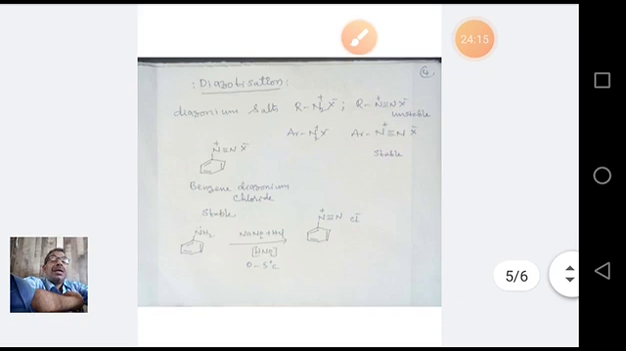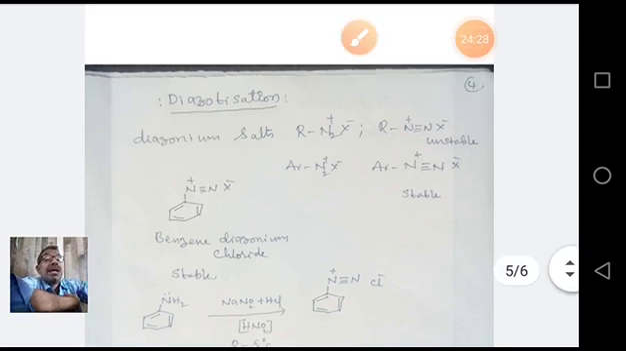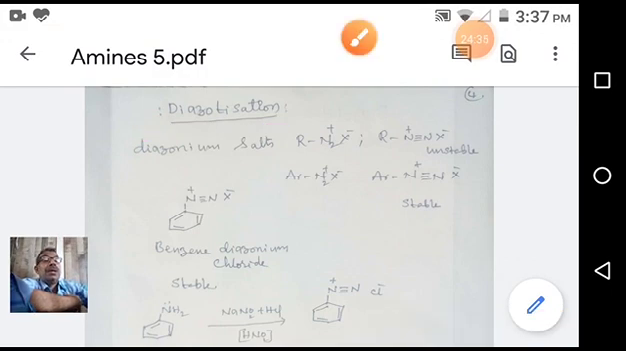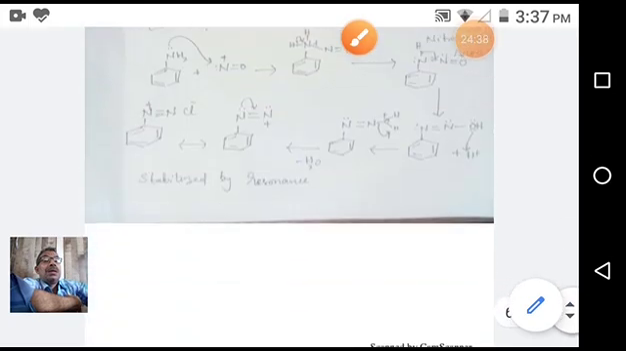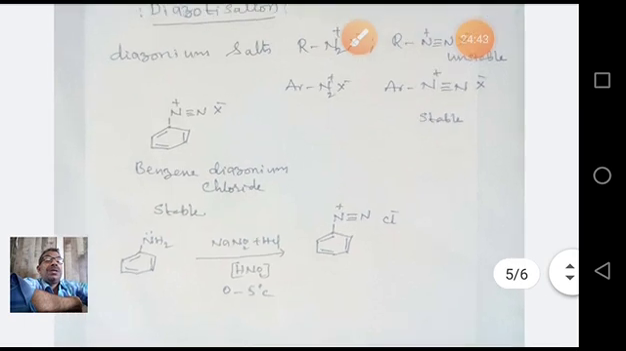Coming to diazotization. So far we have discussed nitration. Before that, electrophilic substitution examples: bromination and nitration. Then coming to diazotization. Okay, look carefully.